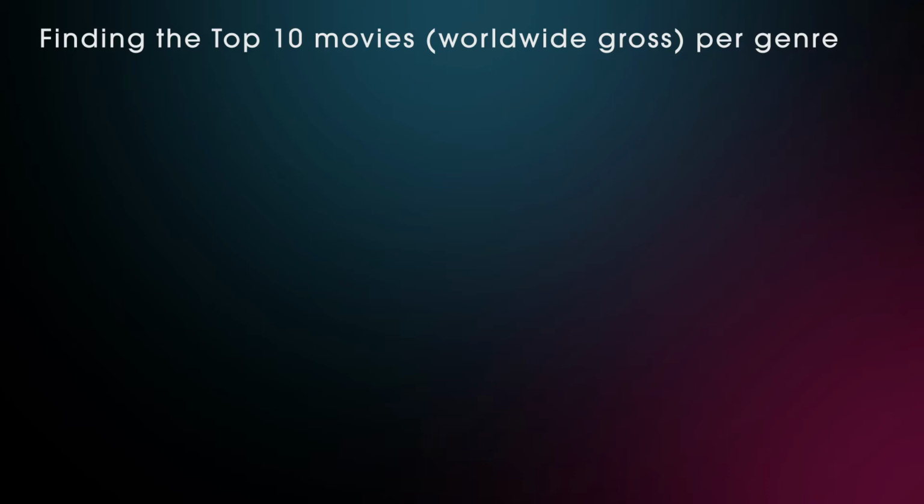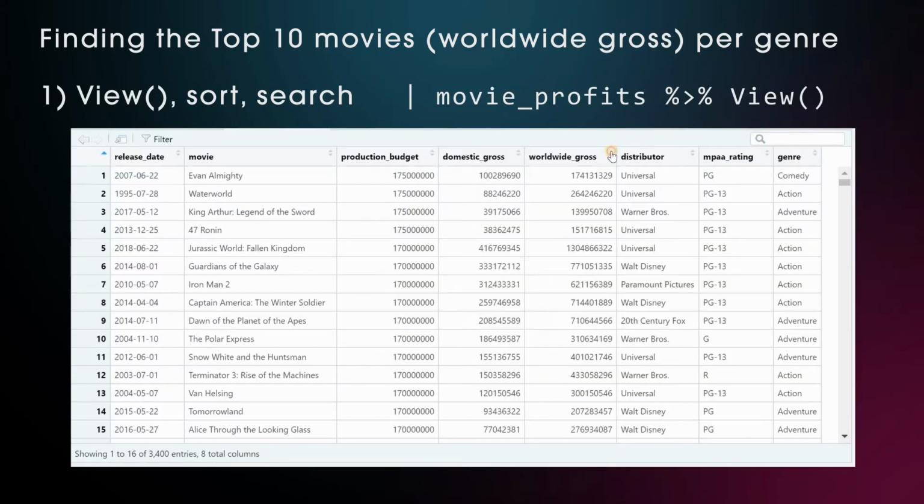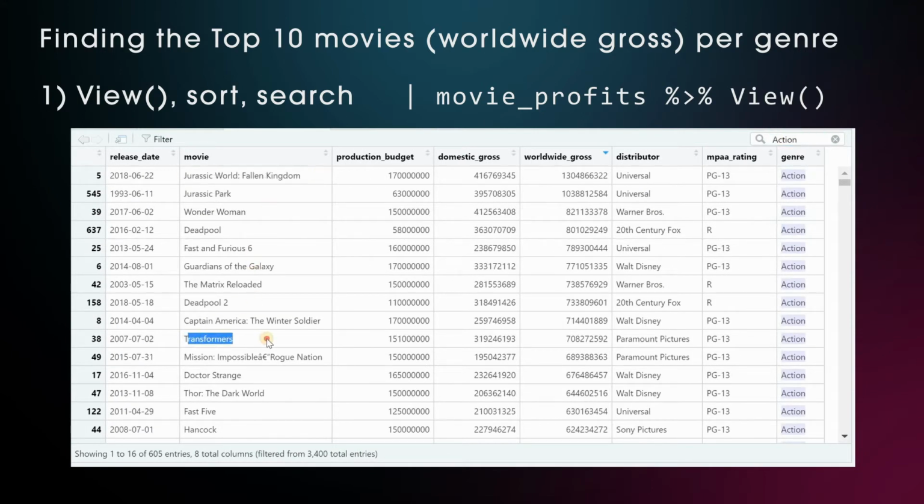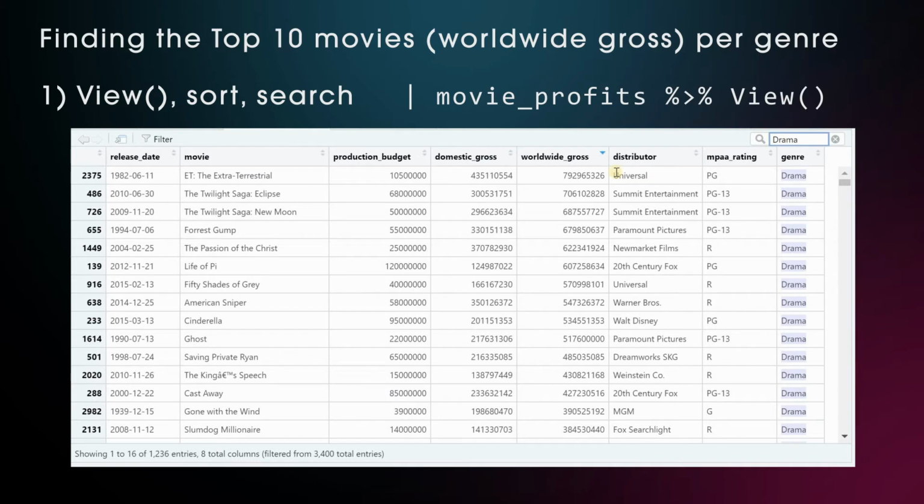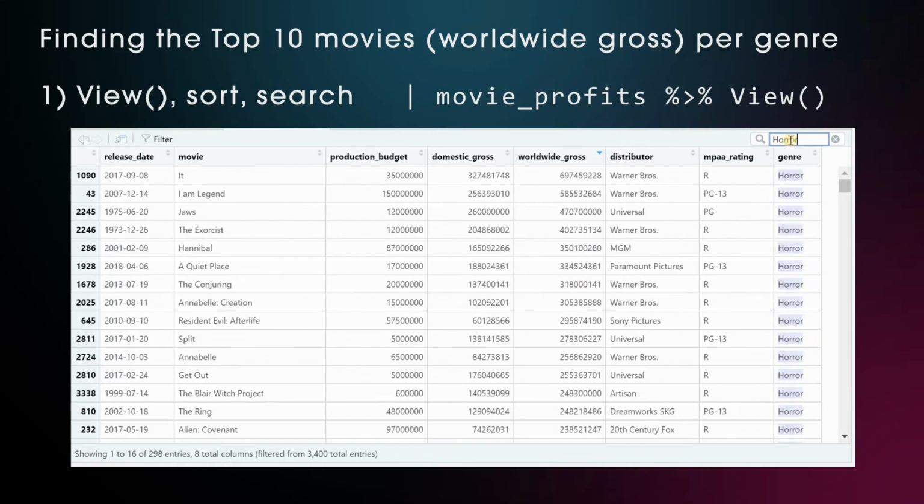Nonetheless, if we want to find the top 10 best performing movies of each genre within this dataset, there are several ways to do it. The easiest way is to use the view function. Click on the arrows in the worldwide gross column to sort by decreasing values, and then use the search field to enter the genre. It will keep the sorting mechanism in place even when we change it to another genre.